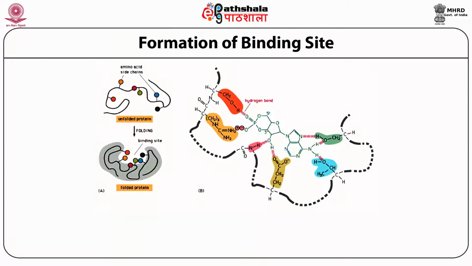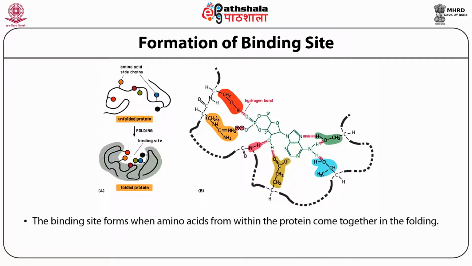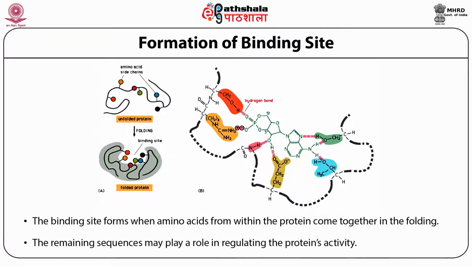Formation of the binding site. The binding site is nothing but the cavity. The binding site forms when amino acids from within the protein come together during folding. Folding or changing the structure will give the binding site. The remaining sequence may play a role in regulating the protein's activities. That is, the amino acids arrange themselves to make a cavity based on the substrate, and after that the rest of the protein takes on regulating the protein's activities.